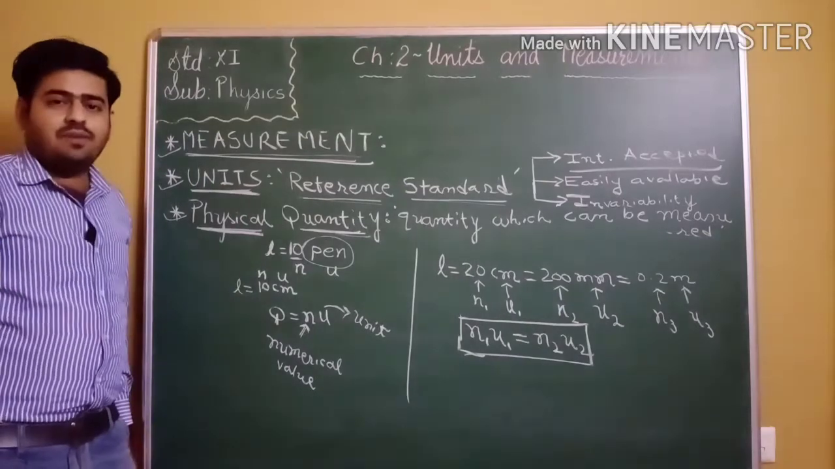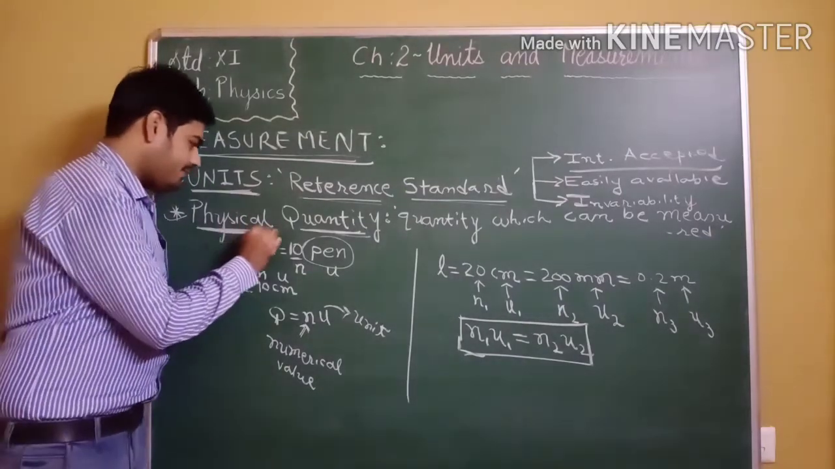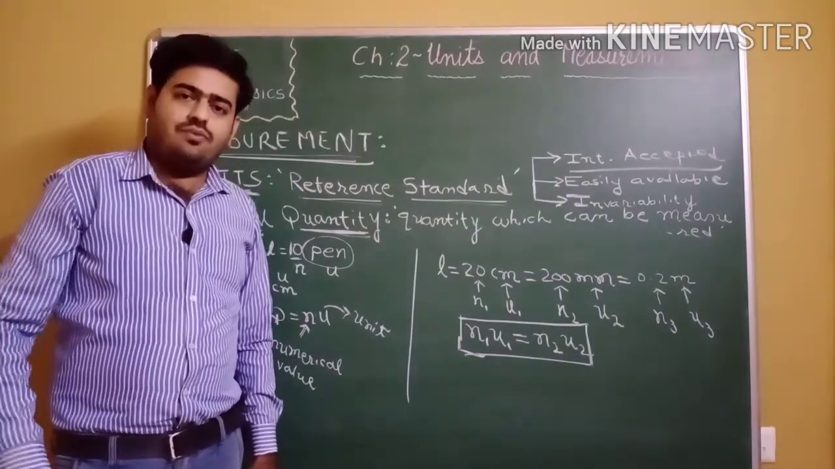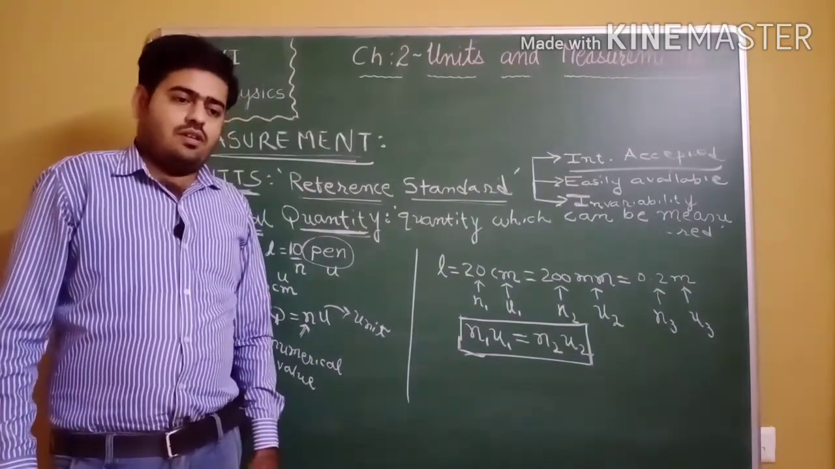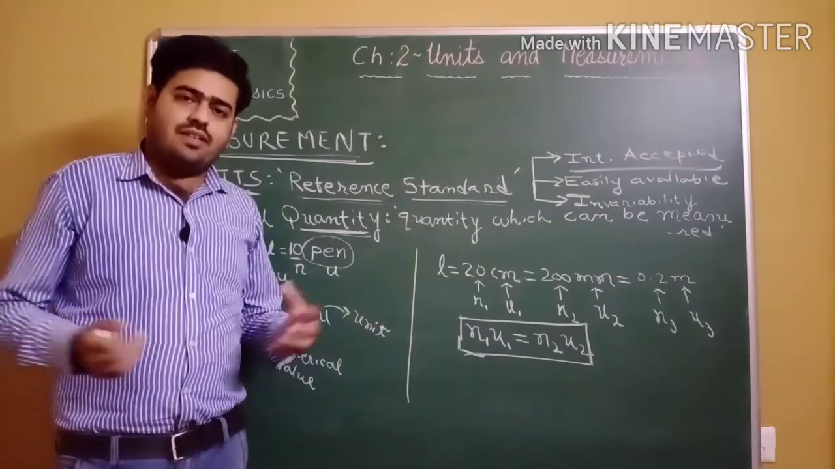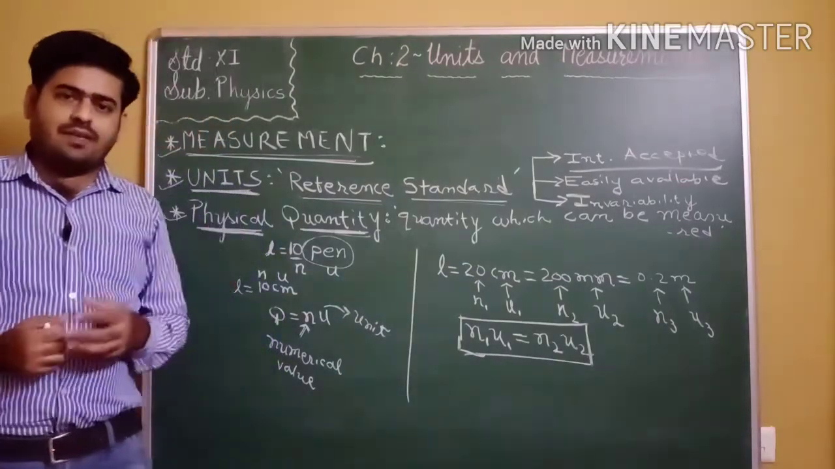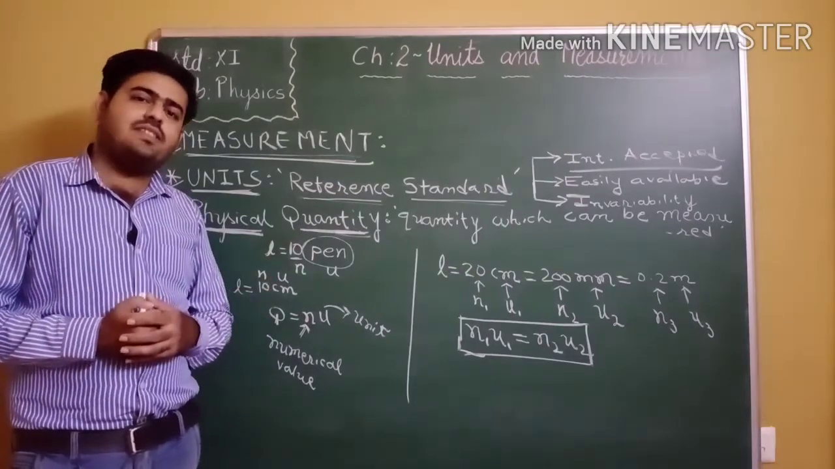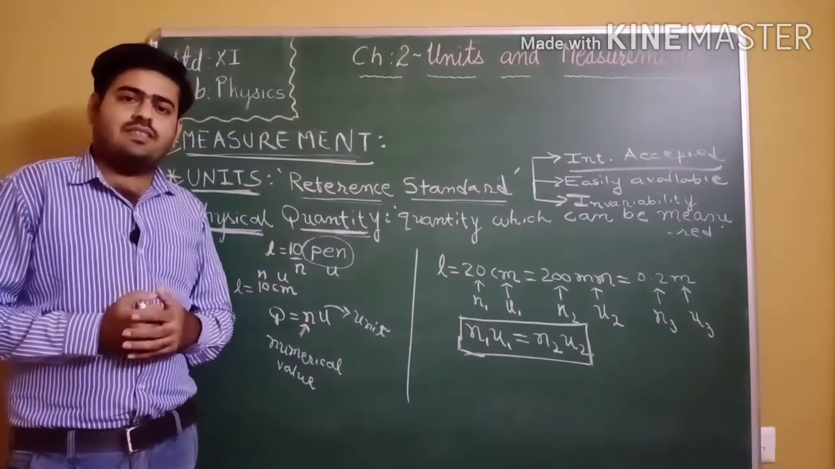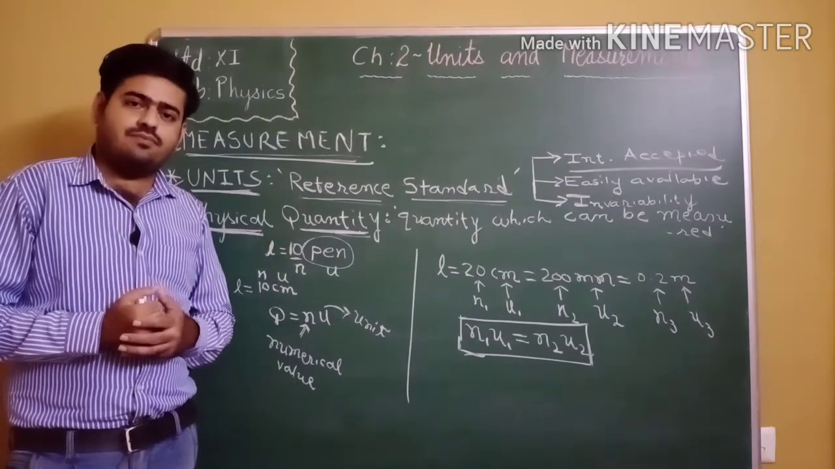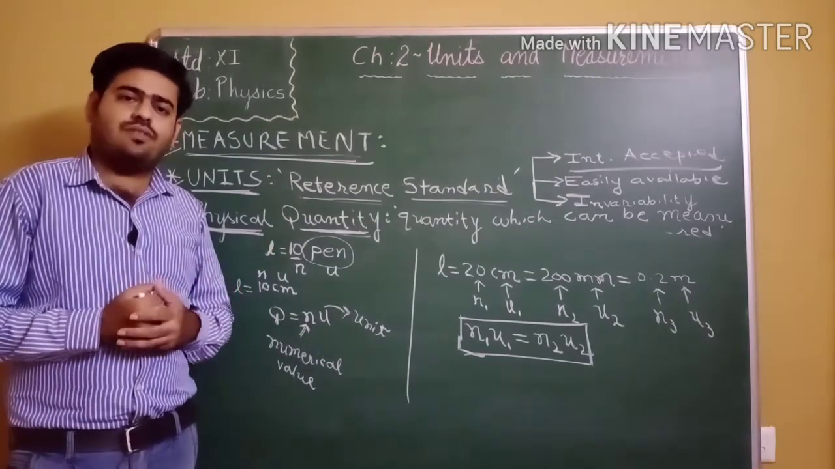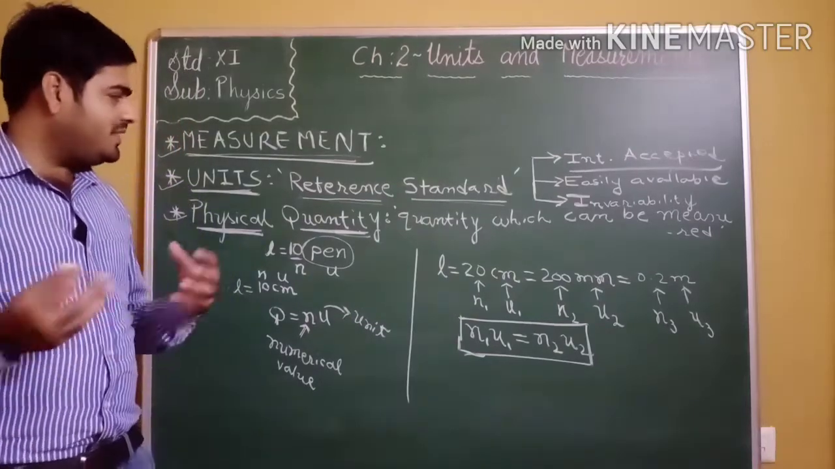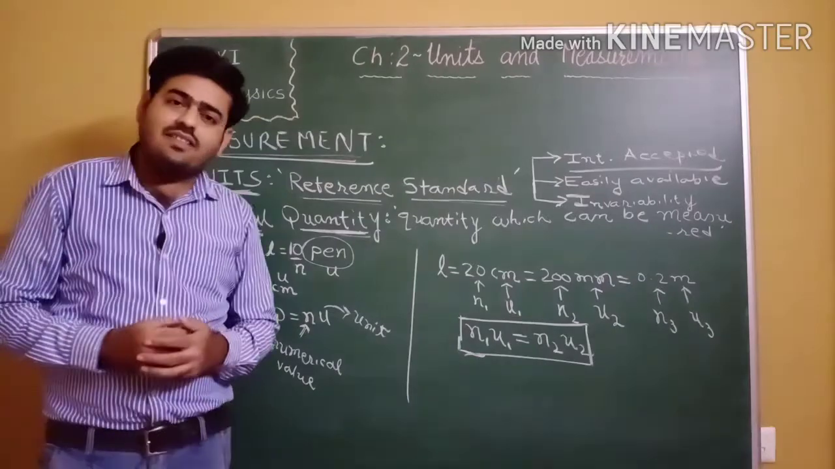Okay, now what is the meaning of physical quantity? A quantity which can be measured is called physical quantity. Till now you have studied many physical quantities. For example, length, that is a physical quantity. We can measure length, so length can be considered as a physical quantity. In standard 9 you have studied about velocity. Velocity can be measured, so velocity is a physical quantity. Acceleration, we can also measure acceleration, so acceleration is also a physical quantity.